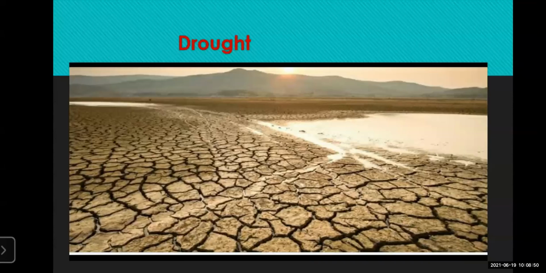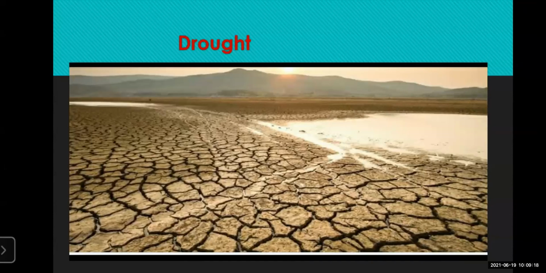There is a lack of precipitation. What is precipitation? That we are going to study in ninth standard. Precipitation means the water which comes to the earth in different forms, like snow, rain, frost, mist, and many other forms. So no precipitation means no moisture of any type.